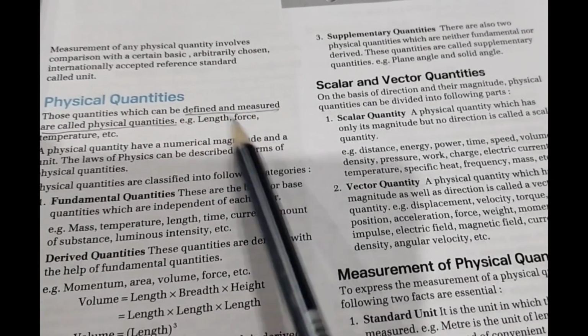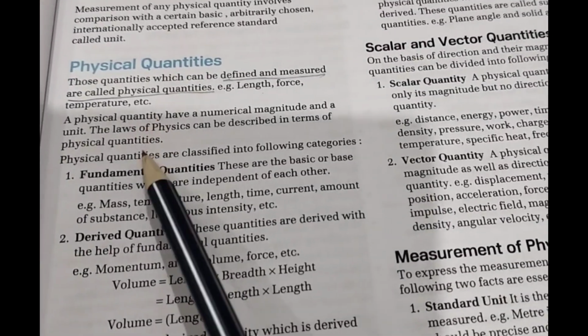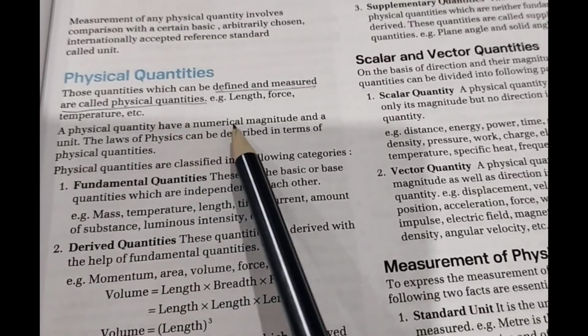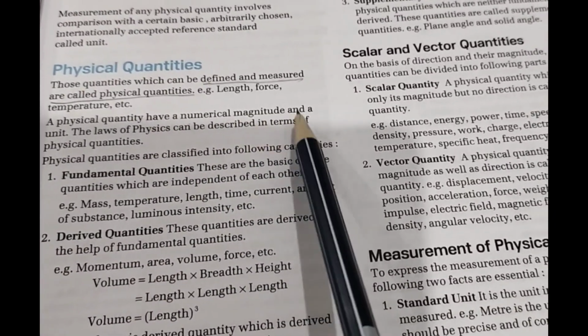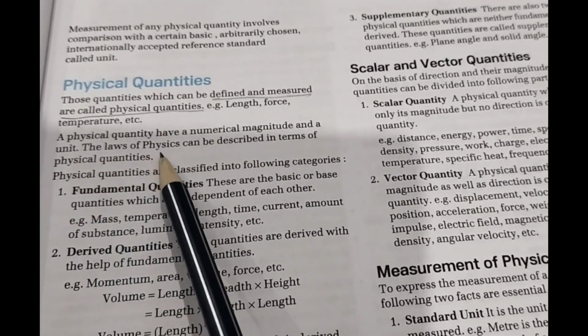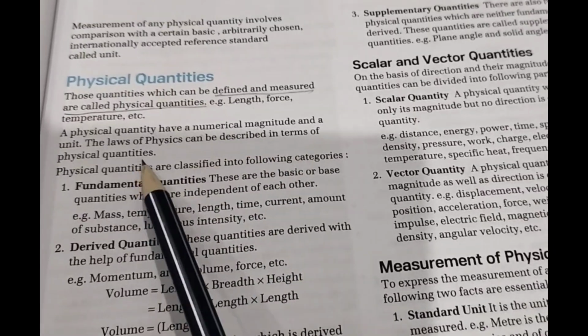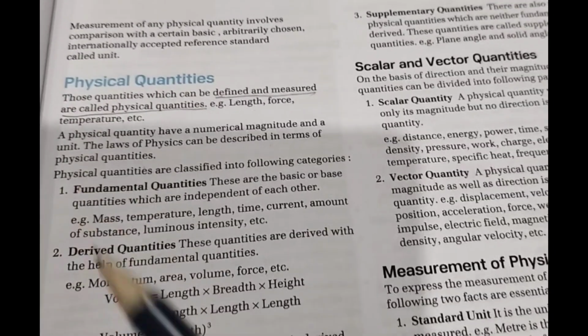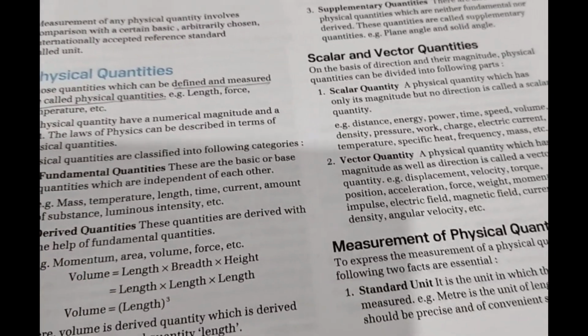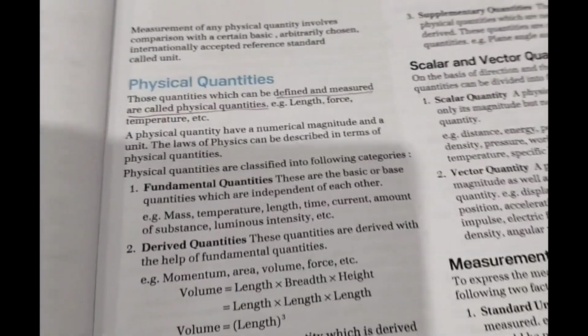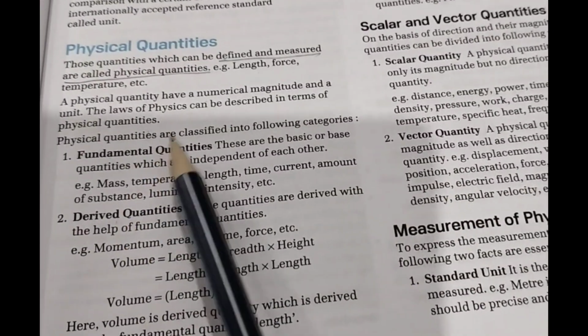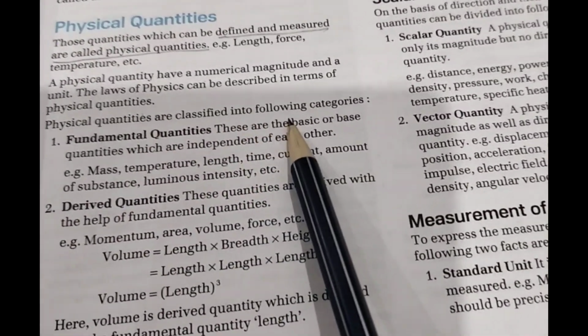Examples are length, force, temperature, etc. A physical quantity can have a numerical magnitude and a unit. The laws of physics can be described in terms of physical quantities. So as we know, in physics we have a magnitude and we also have units, right? Physical quantities are classified into the following categories.